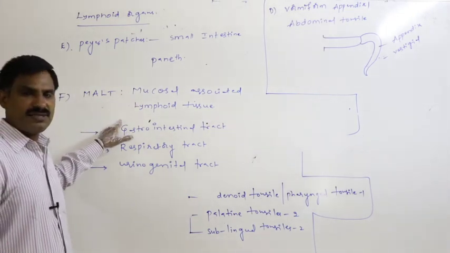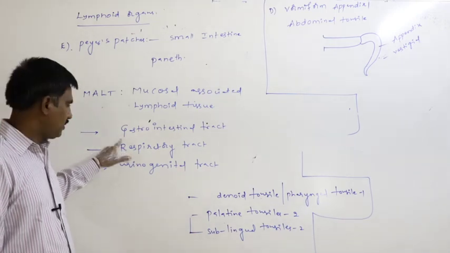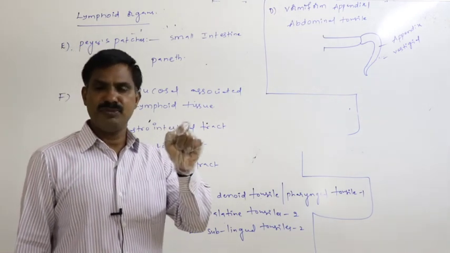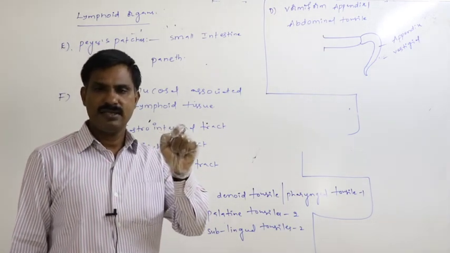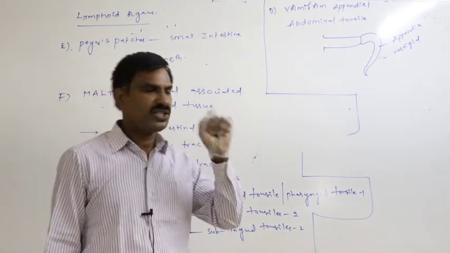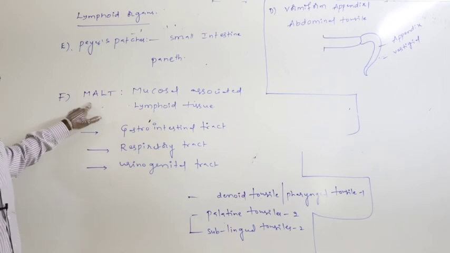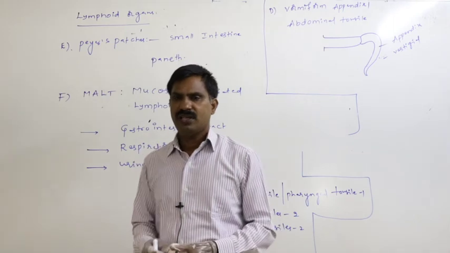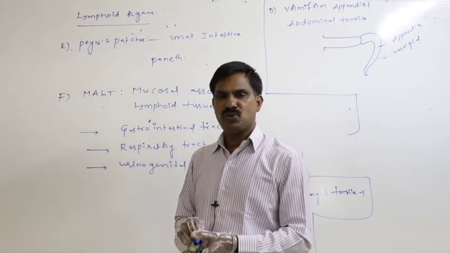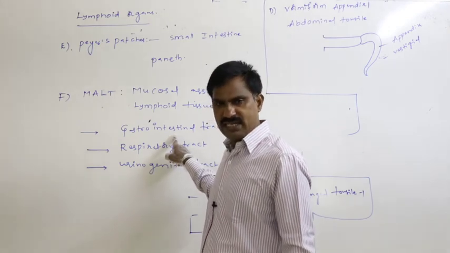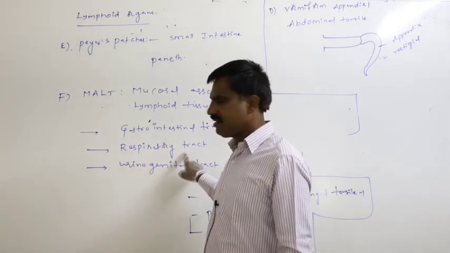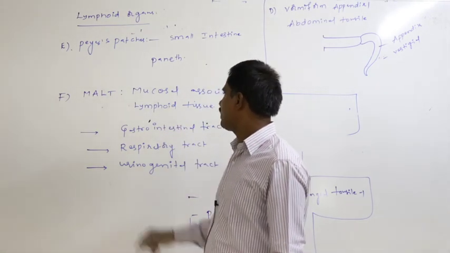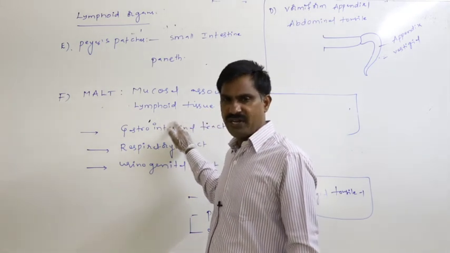The lymphatic tissue which is present in association with the mucus layers of the gastrointestinal tract, respiratory tract and urinogenital tract is together called the mucosal associated lymphoid tissue.